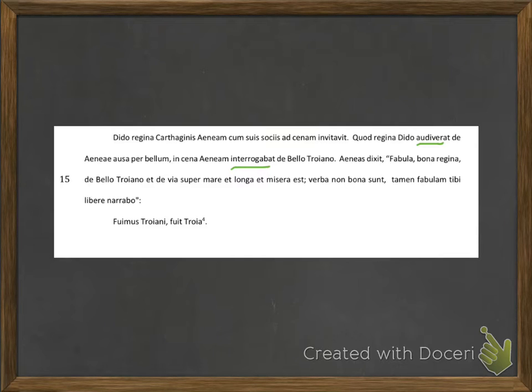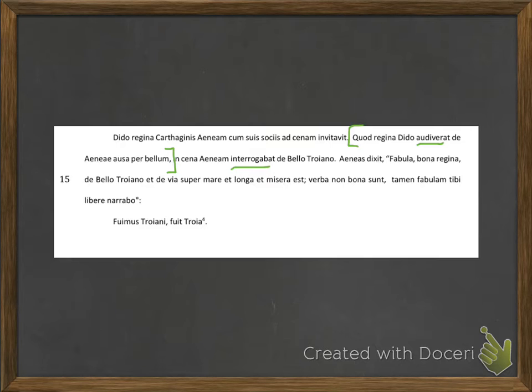The answer is in this sentence that they are going to divide after bellum. There is no verb at the end of that, and I'm using the comma and some common sense to help me decide where the two parts should divide.